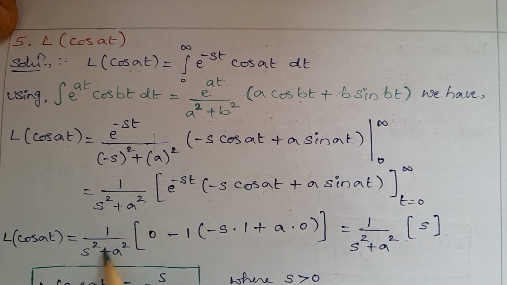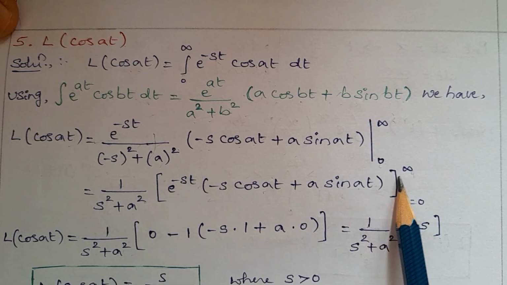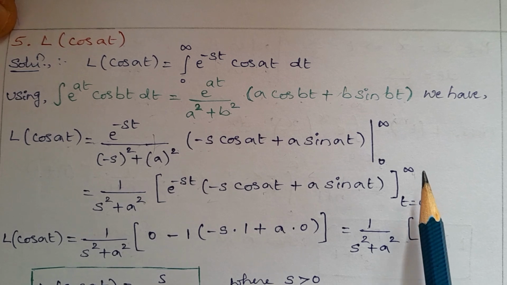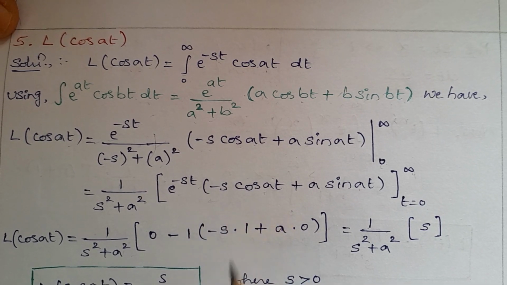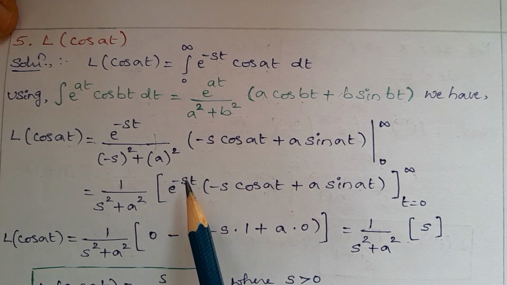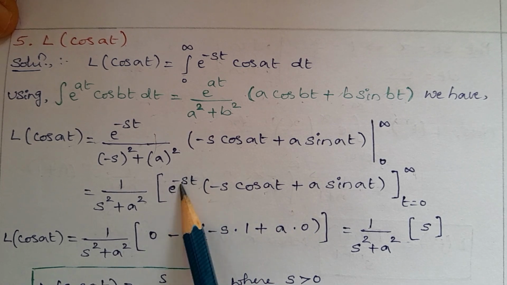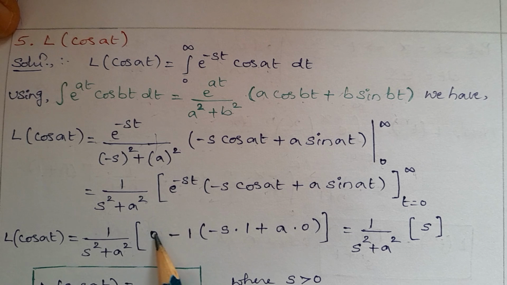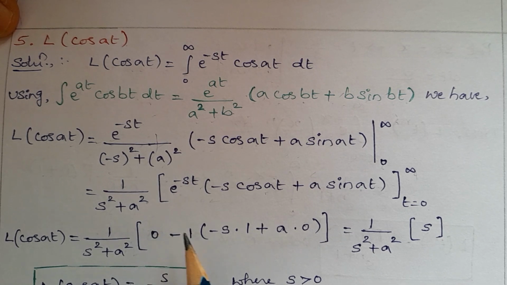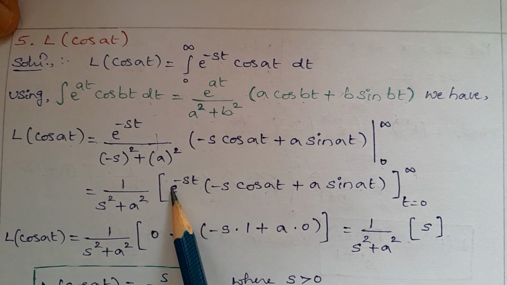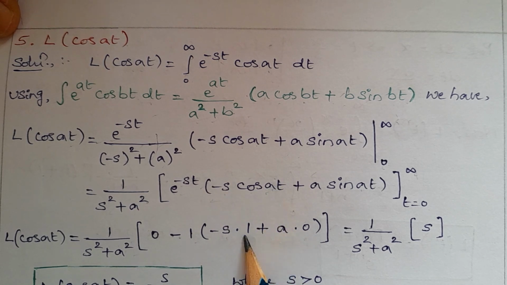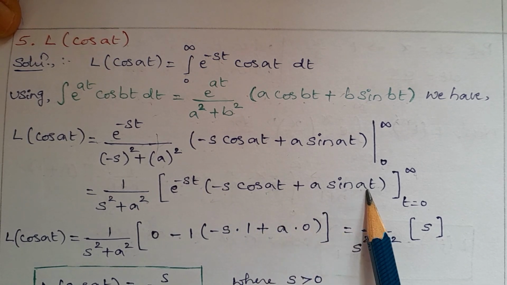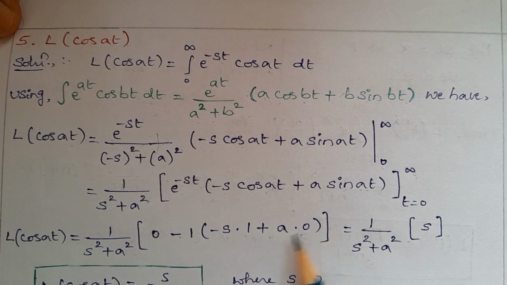Next, 1 upon s square plus a square into, so apply the limits. First you should apply the upper and lower limit. Upper limit, e power of minus infinity becomes 0. 0 into anything is 0. So upper limit is 0. Minus lower limit: e power of 0 is 1, minus s cos 0 is 1, a sin 0 is 0.